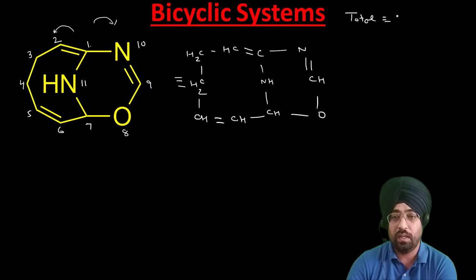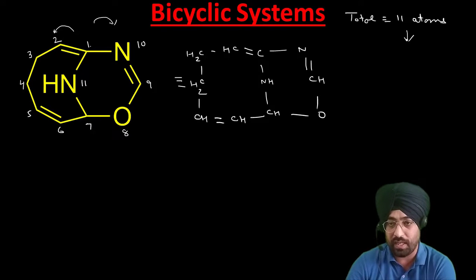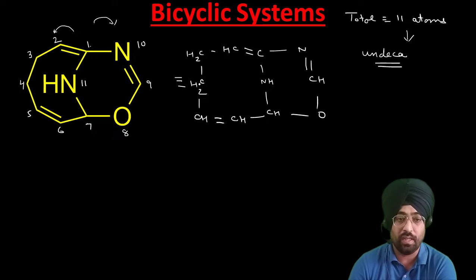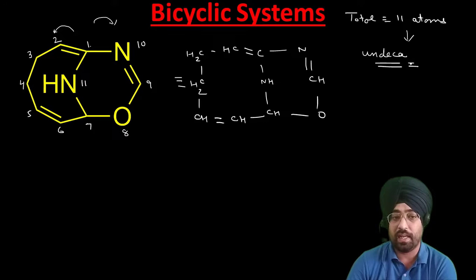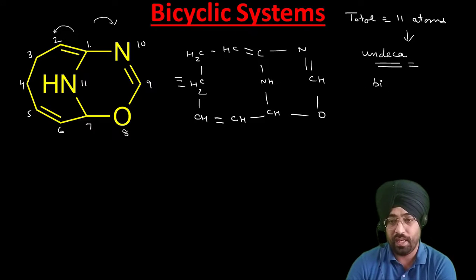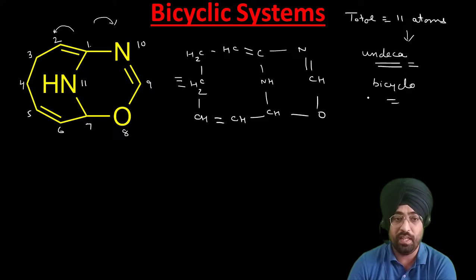Because we have to write the name according to their carbocyclic derivative, that's why I am saying 11, just 11 atoms. So for that we use undeca. So we will use undecane, not decane, because it contains 3 double bonds. So that's why I am saying undeca. Two rings, so we have to use bicyclo. Now we need a prefix for the heteroatoms. First let us check the numbering.